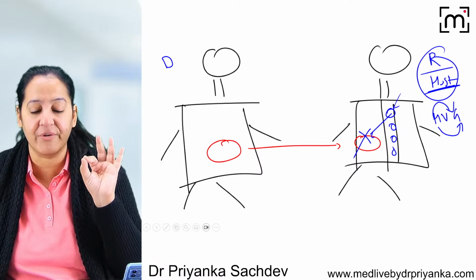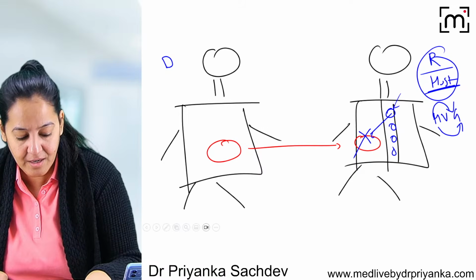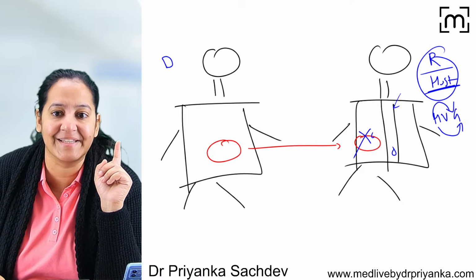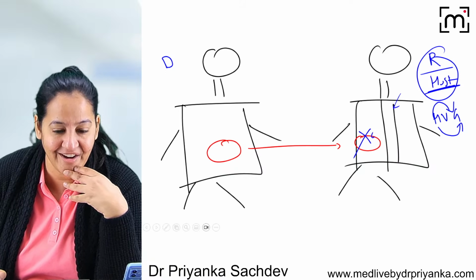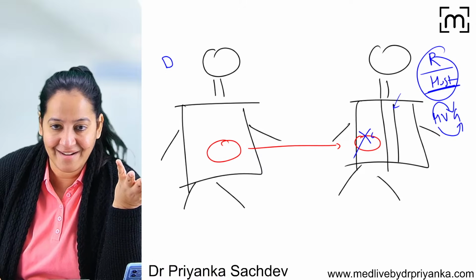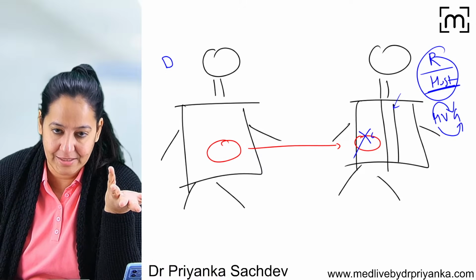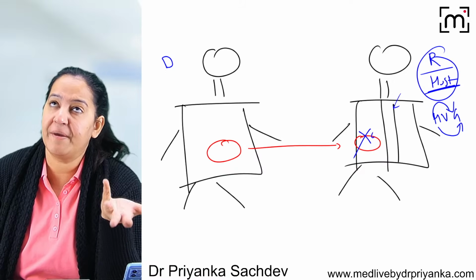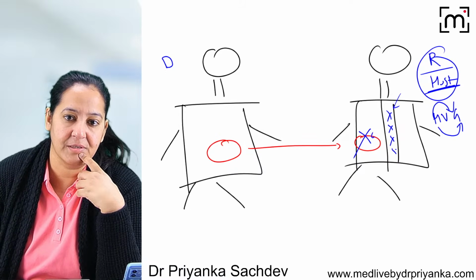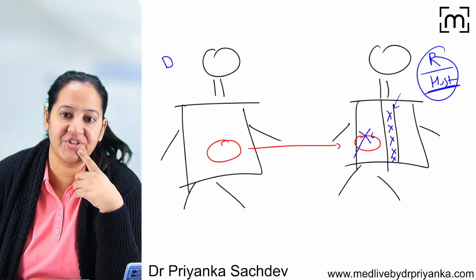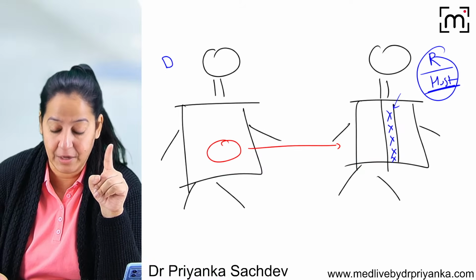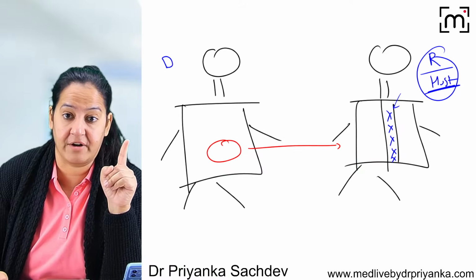Now, sometimes, rare of the rarest, what happens? This host is immunosuppressed. For example, the person is having AIDS. So immunity is very weakened. The lymphocytes are not there. Or the patient is on steroids, or the patient is having chemotherapy, or any other immunosuppressive disorder. So here the lymphocytes are absent. So here the host cannot reject the graft. Number one thing, host cannot reject the graft.